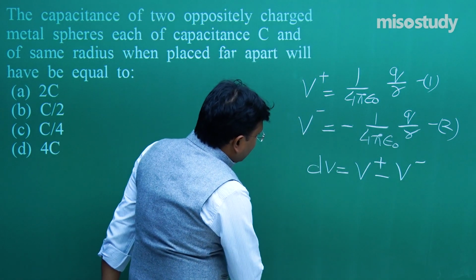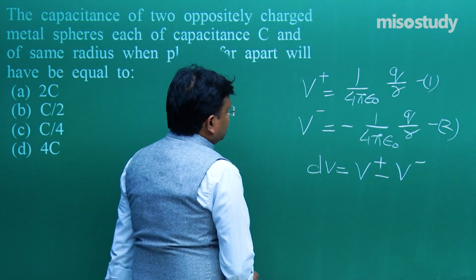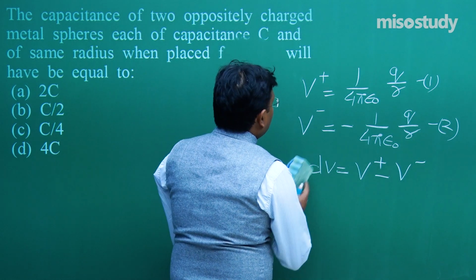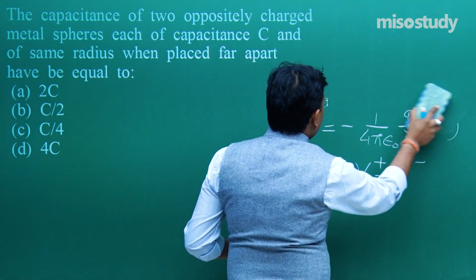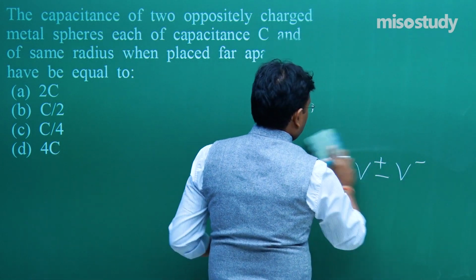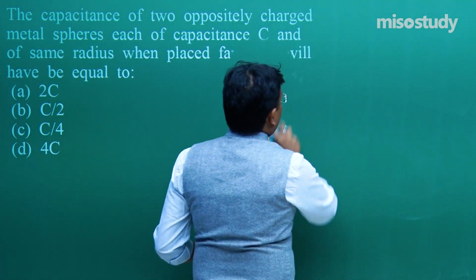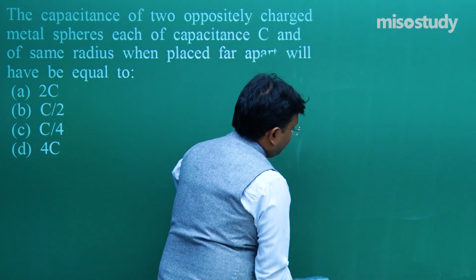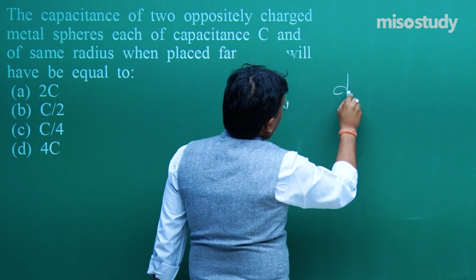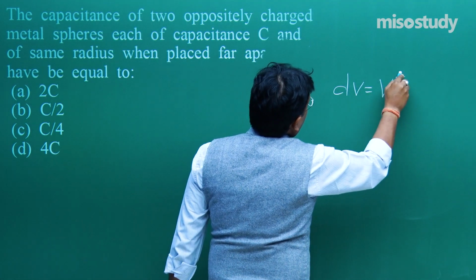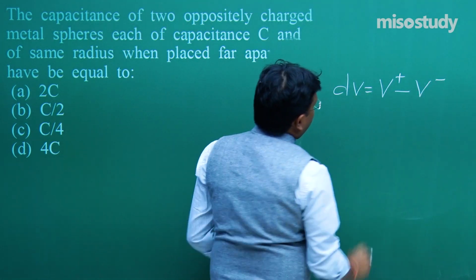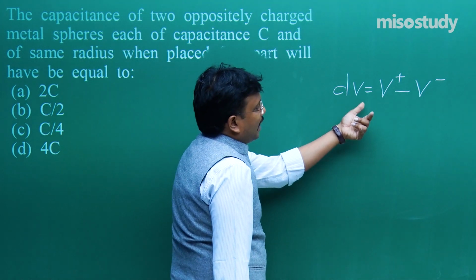So finally, let me erase this portion. We get dV is equal to V plus minus V minus. Now place those values over here.